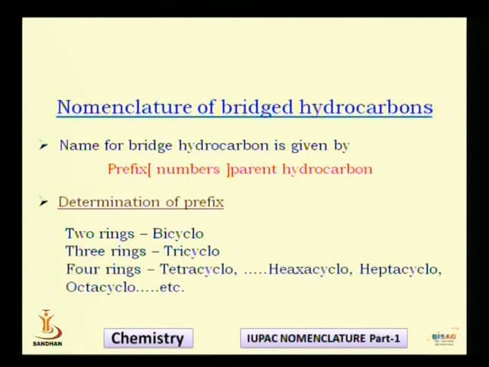So the moment you decide that the system needs breaking of two bonds, the prefix will be bicyclo. Three bonds, the prefix will be tricyclo. Four bonds, the prefix will be tetracyclo. So this is how you have to write the prefix. I hope the prefix has become clear to everybody. Decide how many cycles are there in a molecule: 2 cycles, 3 cycles, 4 cycles, 5 cycles, like that. And that is to be decided by the number of bonds you need to break.